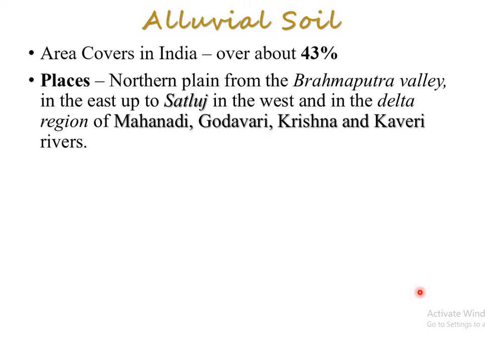in the east up to the Satluj in the west, that is in Punjab, and also some areas of Pakistan, but that is out of the country. It is also found in the delta region of Mahanadi, on the eastern side in Odisha, and along the Krishna, Godavari, and Kaveri rivers in southern India. So every type of area is covered under this alluvial soil.